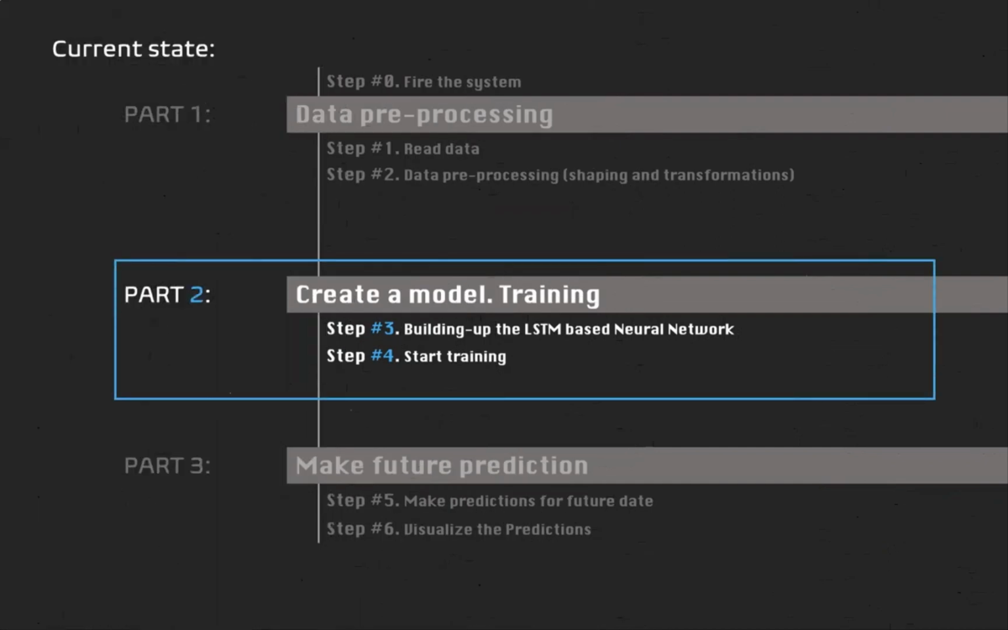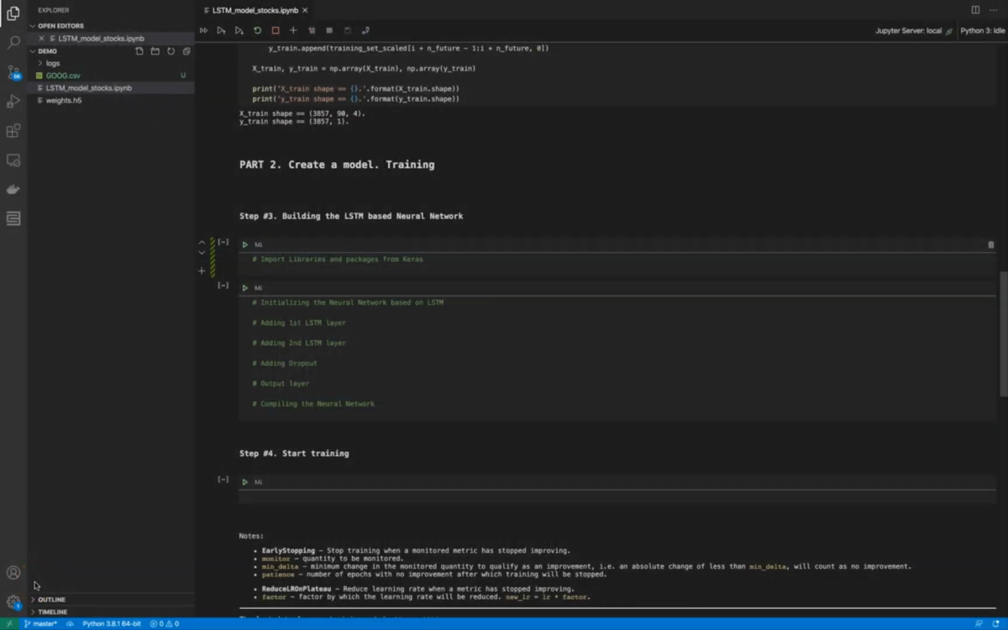We have just finished part number 1, so welcome to part number 2. In this part, we will create a model and training. So we will make an LSTM-based neural network and we'll start training based on defined hyperparameters for the neural network. Welcome to part number 2.